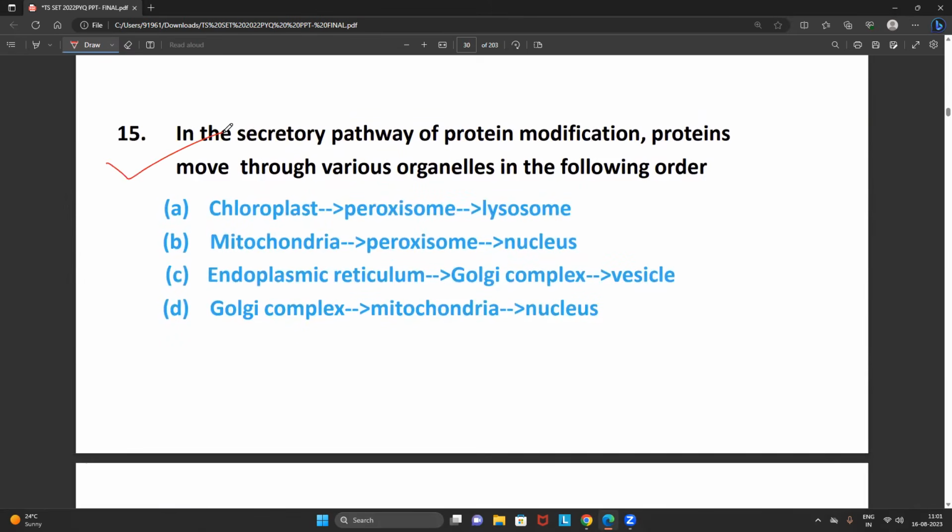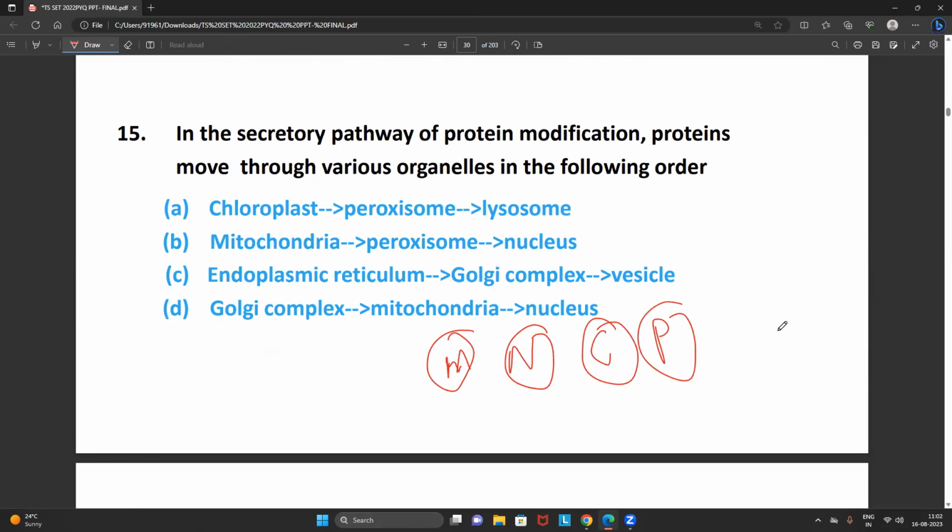Next, question number 15. Very straightforward question. The secretory pathway of protein, today only we have discussed this in the class. In the secretory pathway of protein modification, proteins move through various organelles in the following order. All the students remember my words. If you take a mitochondria, a nucleus, a chloroplast, a peroxisome, from where are the proteins coming? That's a straightforward question.